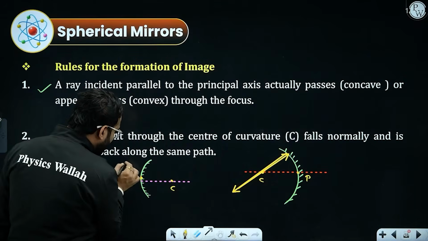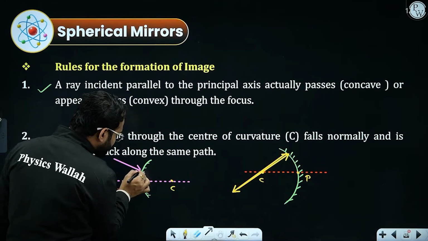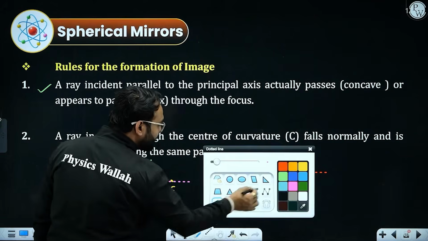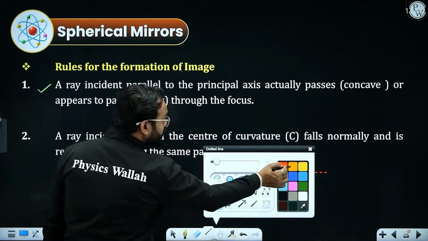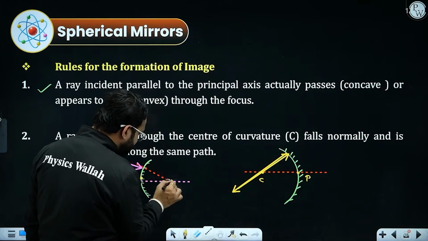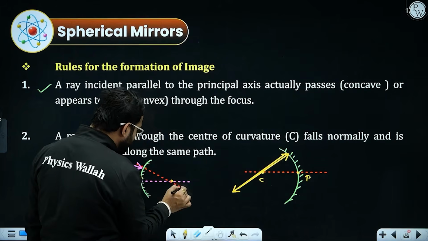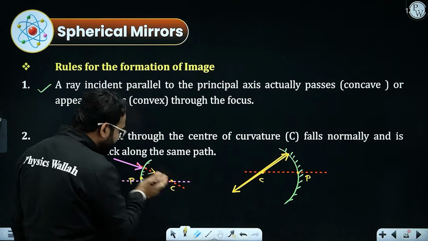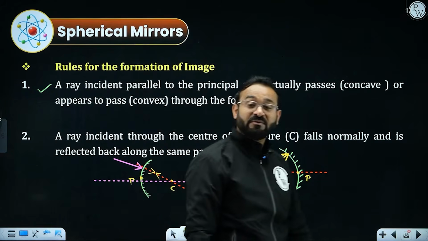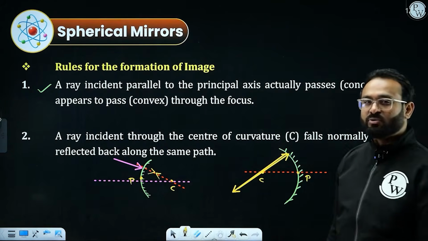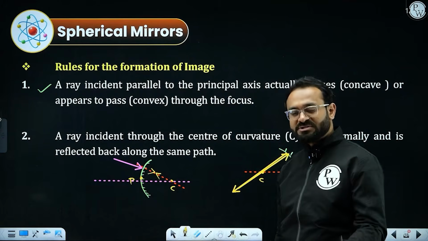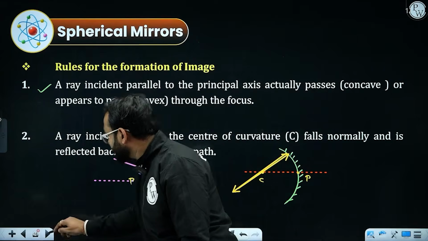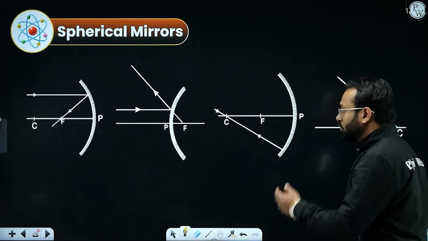The rays of light passing through the center of curvature are not exactly going to do that, so they appear to pass through the center of curvature. It seems like it is passing through the center of curvature, so after reflection, it will follow the same path. Whatever light is going through the center of curvature will follow the same path after reflection.